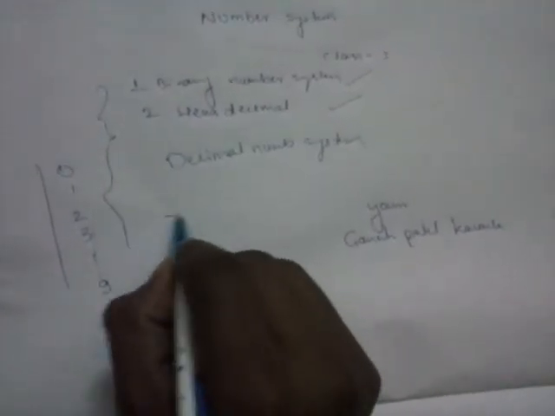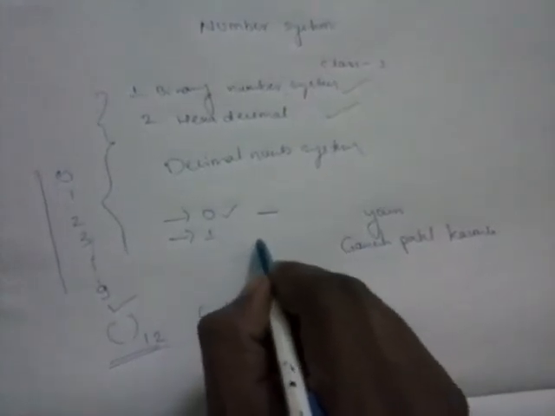So in this binary number system, one is 0 and another one is 1. This 0 is called logic low, and this 1 is called logic high.